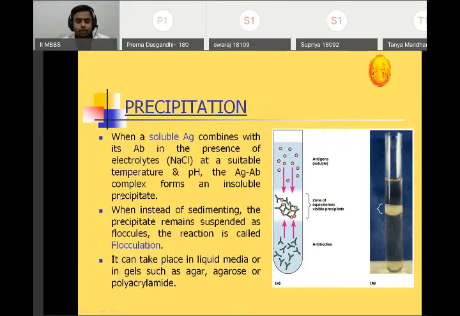Okay, so the important one is this first paragraph. When a soluble antigen combines with its antibody in the presence of electrolyte at a suitable temperature and at a suitable pH, the antigen-antibody complex forms an insoluble precipitate. Right? So it can take place in liquid media or in gels such as agar, agarose or polyacrylamide.